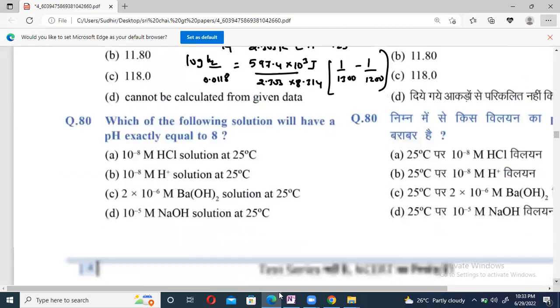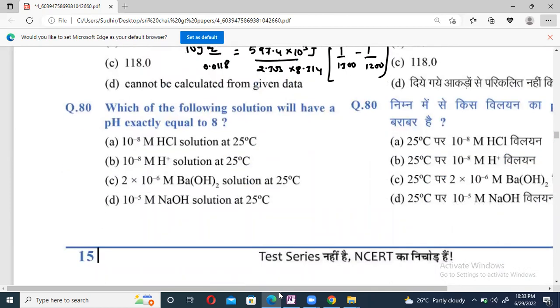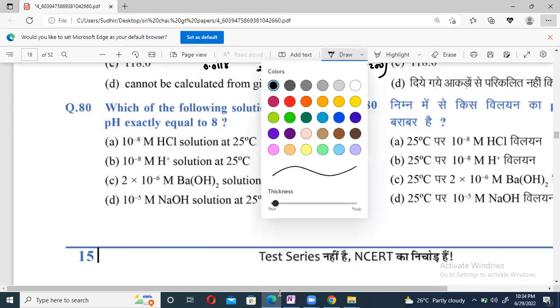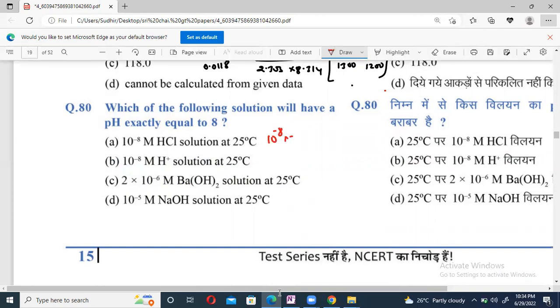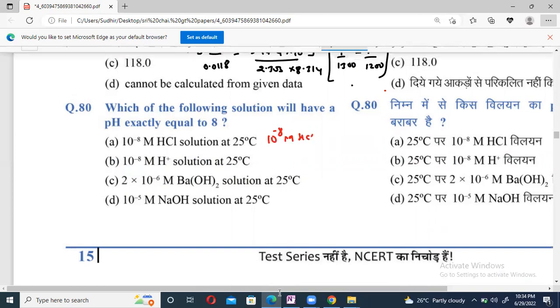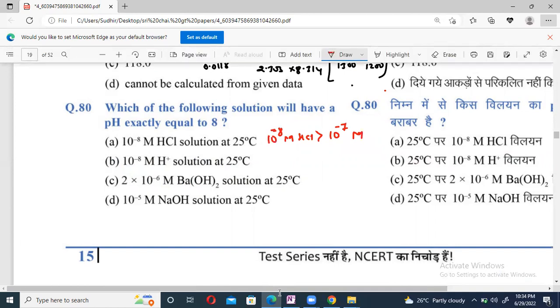Question number now 80, beta. Which of the following solutions will have a pH exactly equal to 8? pH exactly equal to 8. I'll tell you one method here, but I remember one second. Method means something like that. See here. But at 25 degrees centigrade, the concentration of HCl will be greater than this one, because as the temperature increases, the concentration of HCl will be greater than this one.